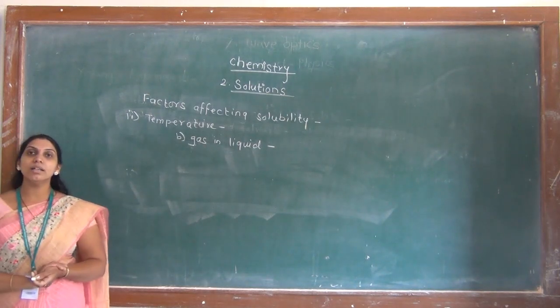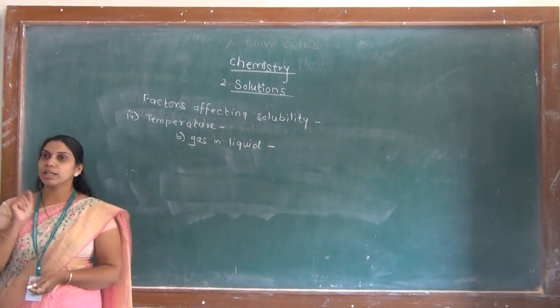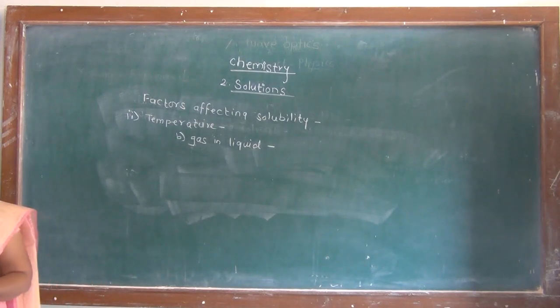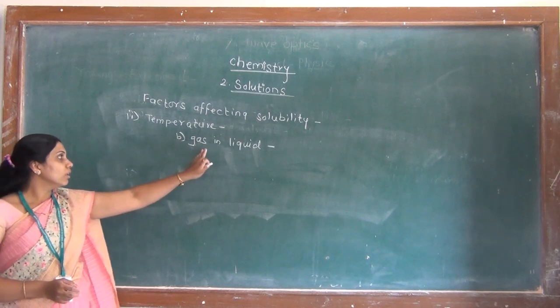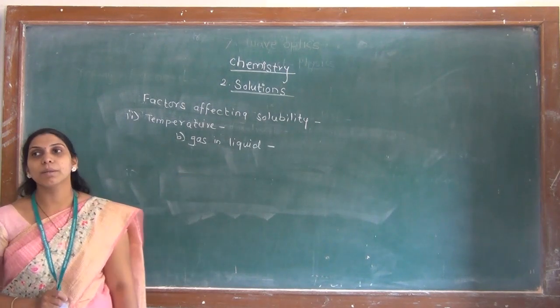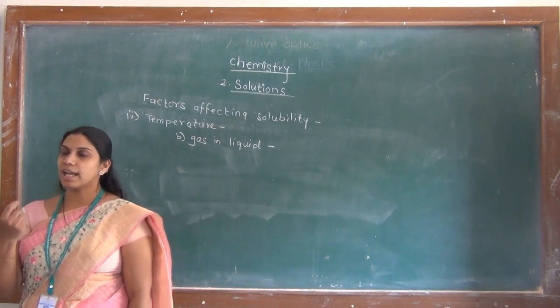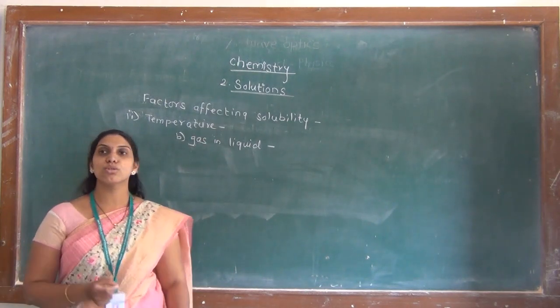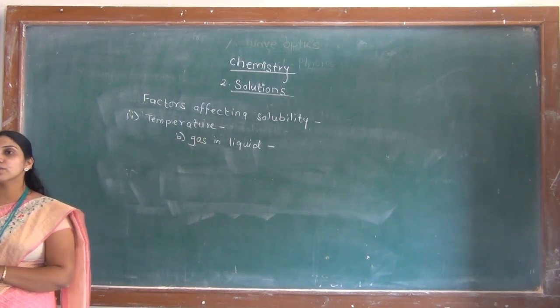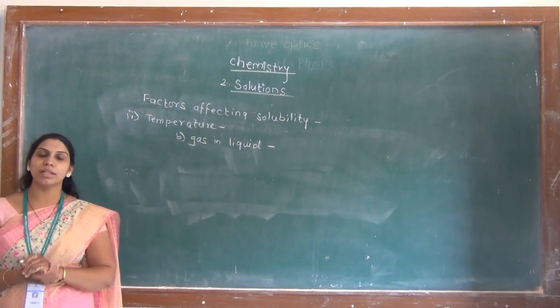Because the gas molecules are coming out of the liquid at high temperature, and hence we say that the solubility of gas in liquid is inversely proportional to the temperature. As we increase the temperature of the solution, the solubility of gas decreases. At lower temperatures, the gases are more soluble in liquid.